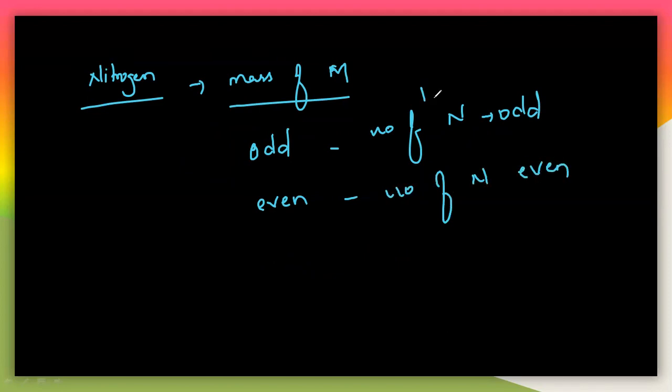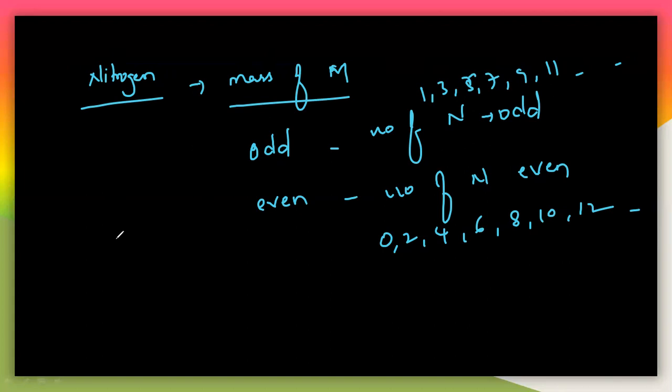So odd అంటే like this 1 3 5 7 9 11 so on. Even అంటే from 0 2 4 6 8 10 12 so on. So this is called the nitrogen rule, which is a very important rule in mass spectrometry. And by using this rule we can identify a particular structure, a particular molecular formula here.